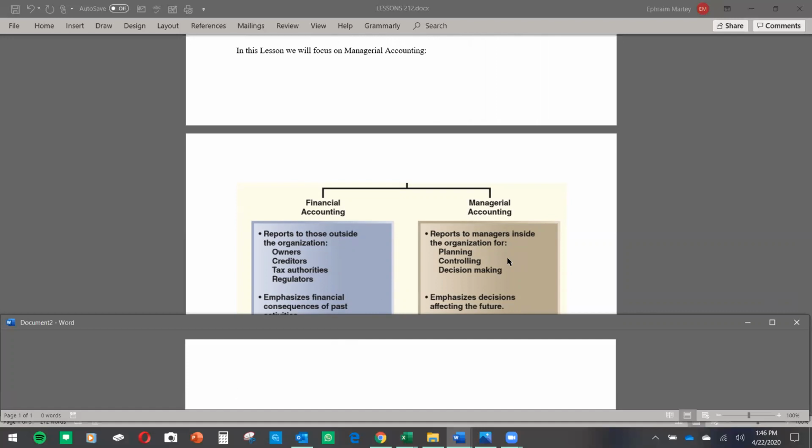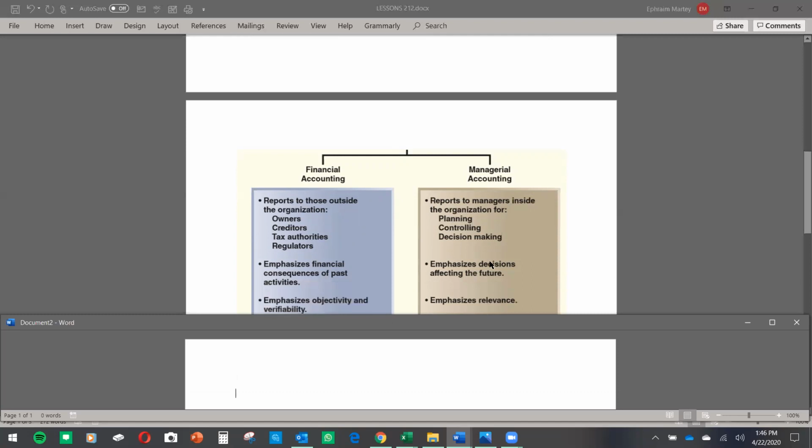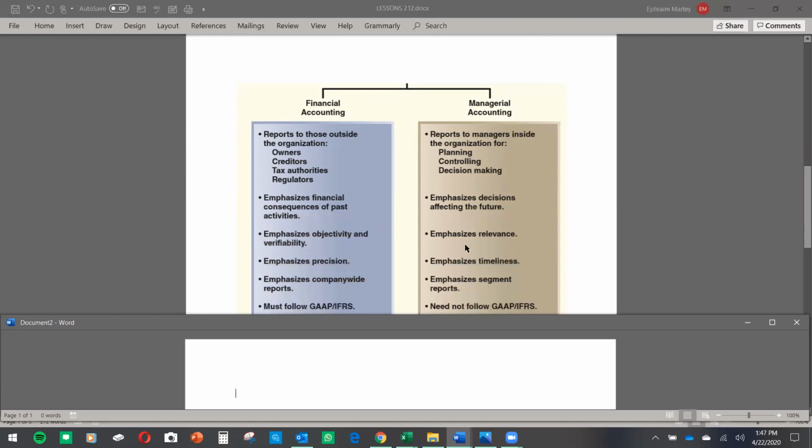What are we going to plan? What do we have control of? Now that we have this information, let's make a decision. What are we going to do? How are we going to make profit? How are we going to sustain this company? That is the purpose of managerial accounting. Managerial accounting emphasizes financial consequences of past activities. So it has already happened, and they present the information of what has already happened.